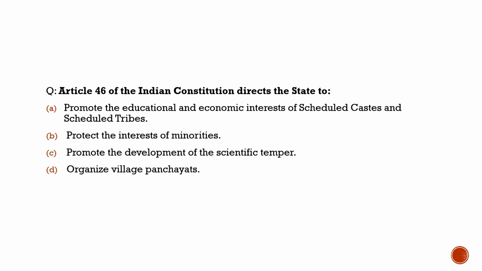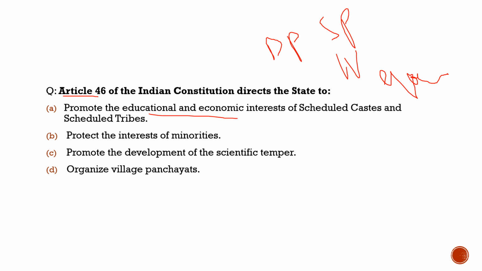Here today's static topic is about Article 46 of the Indian Constitution. First of all, we should know that it is part of the DPSPs. It comes under Part 4 of the Indian Constitution, and they are not enforceable. These things you should remember always about the DPSPs. Now coming to the question, Article 46 of the Indian Constitution directs the states to promote the educational and economic interests of scheduled castes and scheduled tribes and other economic backward classes.